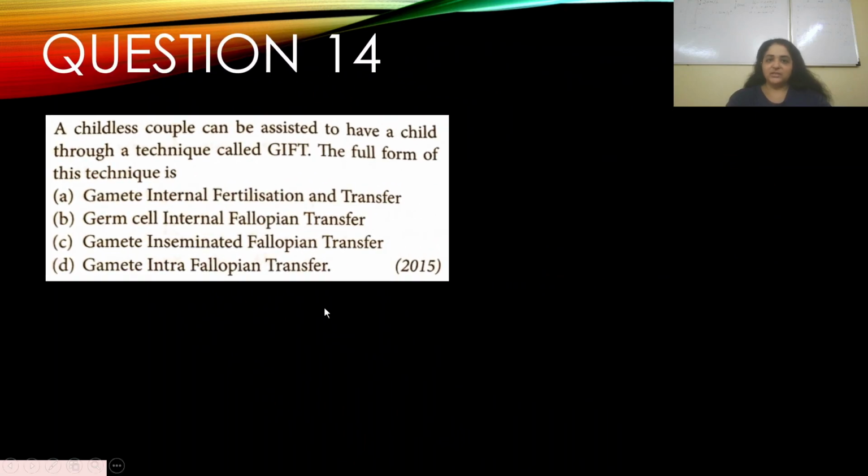Question number 14. A childless couple can be assisted to have a child through a technique called GIFT. The full form of this technique is, appeared in 2015. A, gamete internal fertilization transfer. No. B, germ cell internal fallopian transfer. No. C, gamete inseminated fallopian transfer. No. D, gamete intrafallopian transfer. Yes. So the answer is D. That's the full form of GIFT.